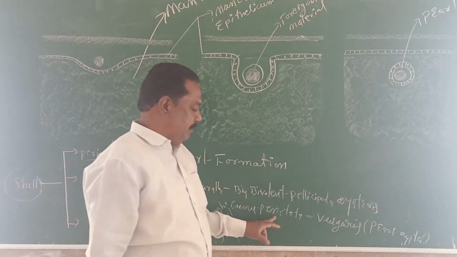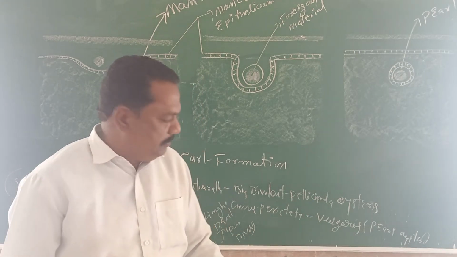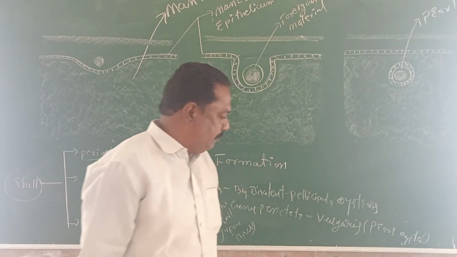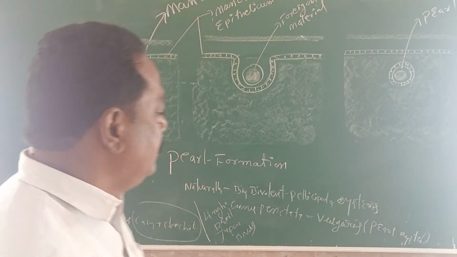The genus is Pinctada. Pinctada vulgaris is the name of the animal, also called the pearl oyster.